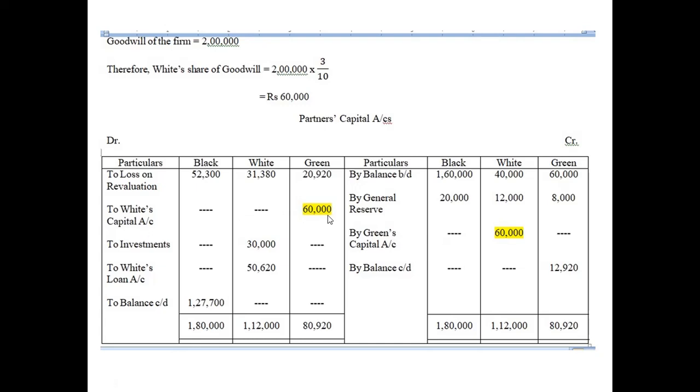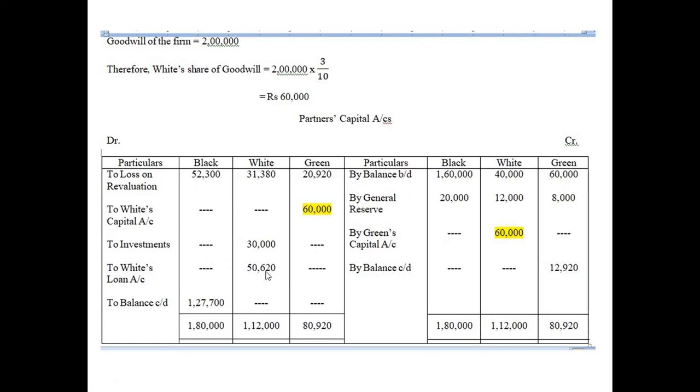So in the question it is mentioned, adjustment number 3, page number 328, investments are to be taken over by White at 30,000. So just like in the previous question, like question number 25 we did, investments are being taken over by White, the retiring partner, at 30,000. Okay, so whatever is the residual amount should be transferred to his loan account. Okay, 50,620 will be transferred to his loan account.